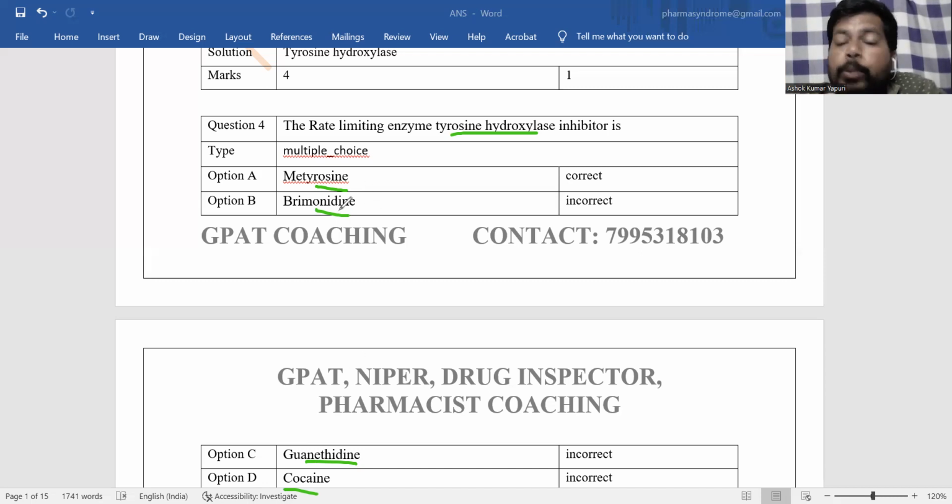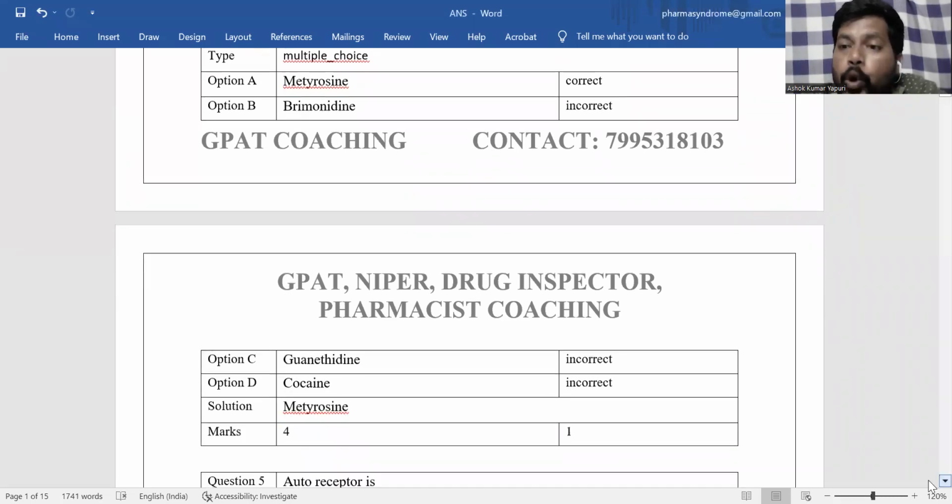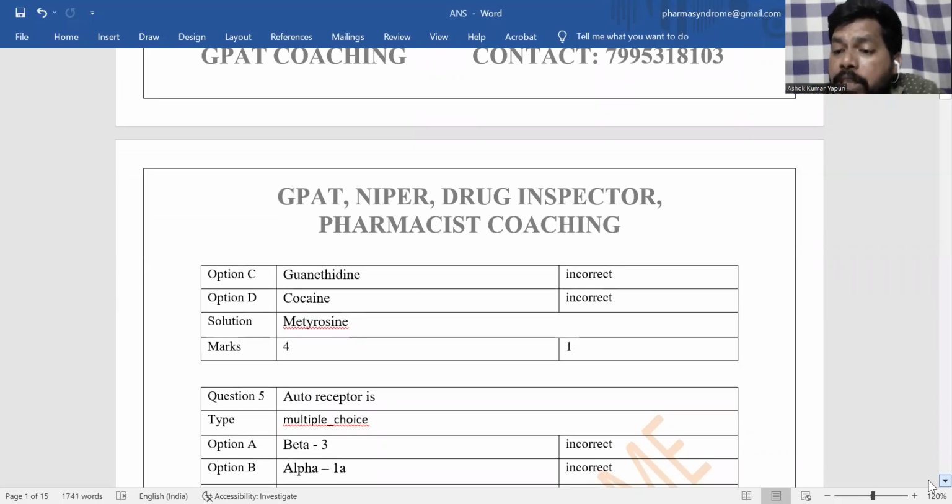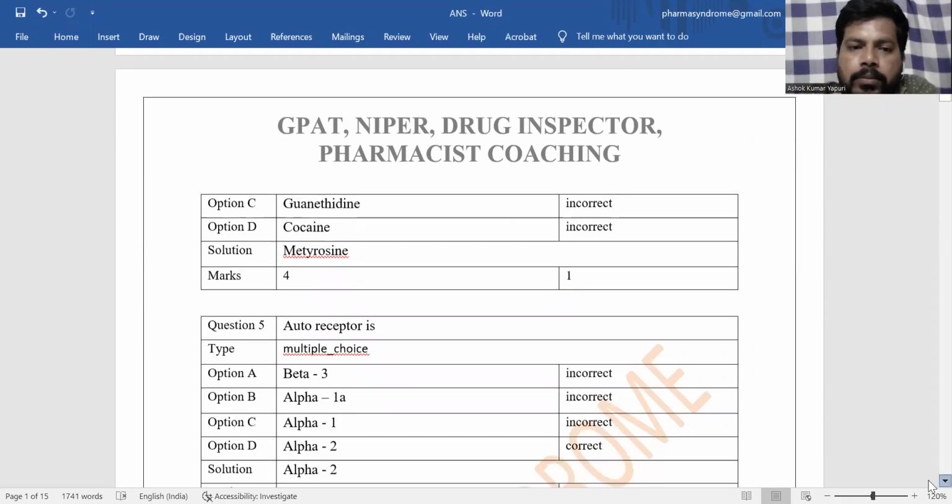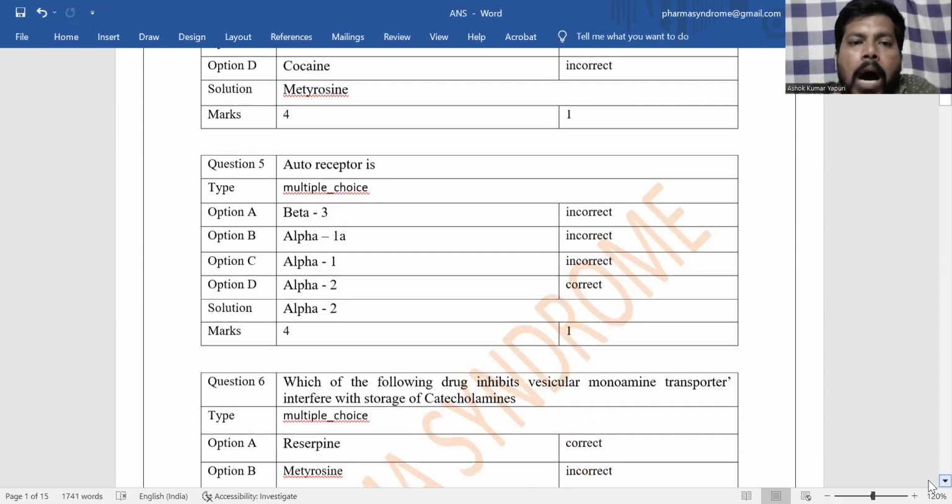Brimonidine is an alpha 2 receptor agonist, and metyrosine or methyltyrosine is the inhibitor of the rate limiting enzyme of catecholamine biosynthesis, that is the tyrosine hydroxylase enzyme. So cocaine does not require co-administration of adrenaline, but all the remaining local anesthetics require co-administration of adrenaline to prolong their action.